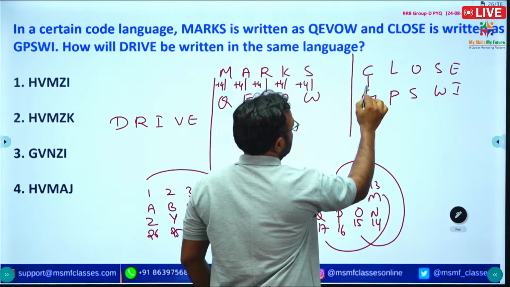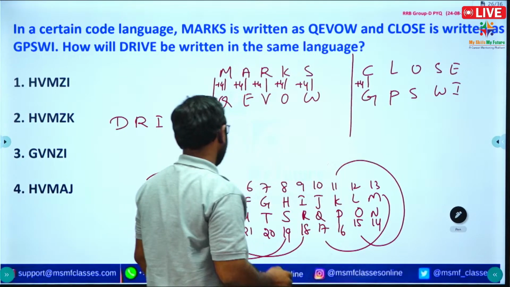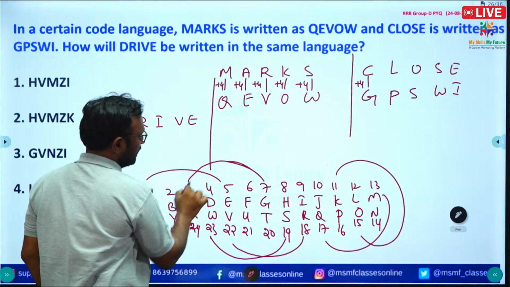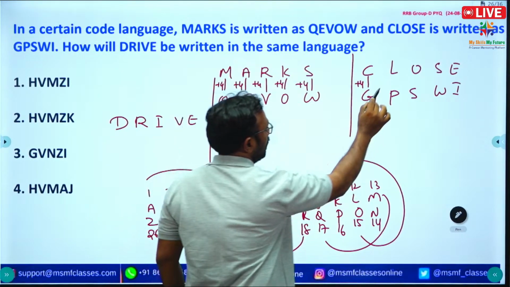Here also C plus 4, C is 3, G is 7, so 3 plus 4 we get 7, that is G. So here also plus 4.